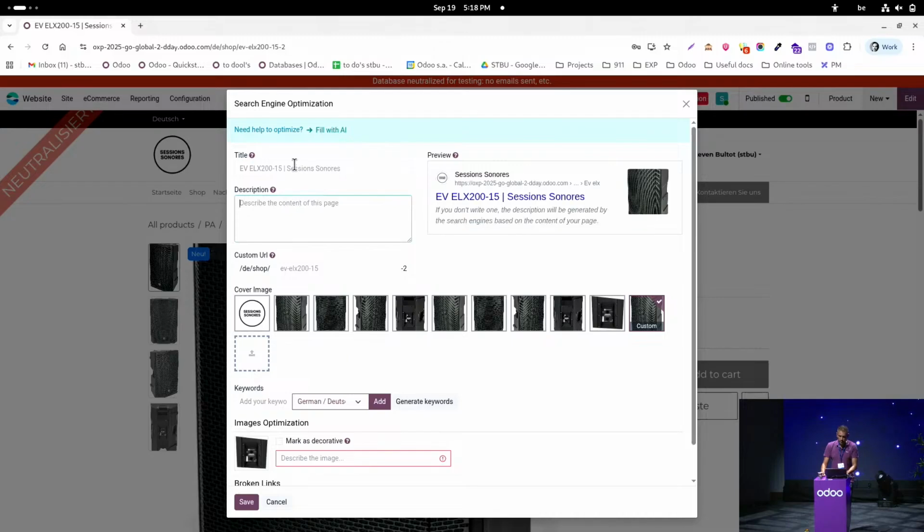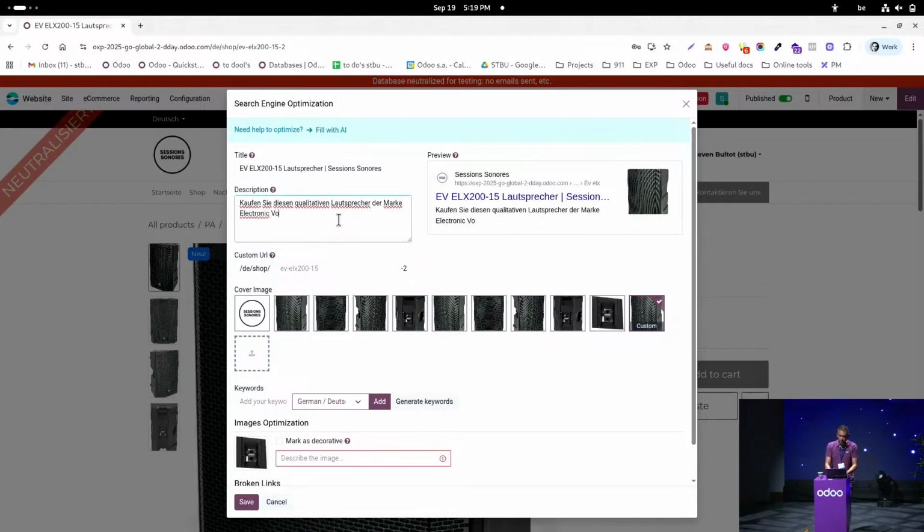So I will just copy paste this as a title, and then I will add some description, which means that you can buy this high quality loudspeaker from der Marke Electronic Voice.